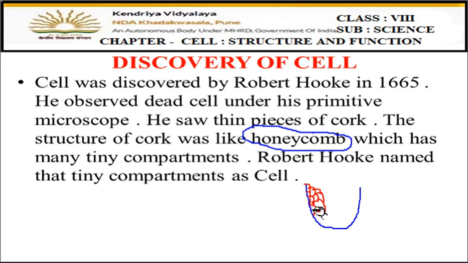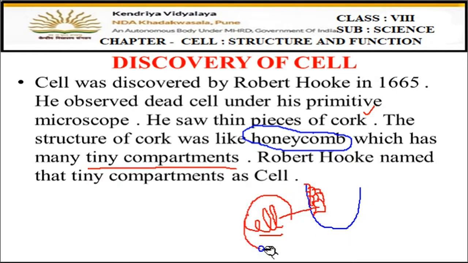And these small separate rooms, he named as cells. He named these small compartments as cells. Actually they were the cells of the cork, but they looked like a honeycomb, so each compartment he named a cell.